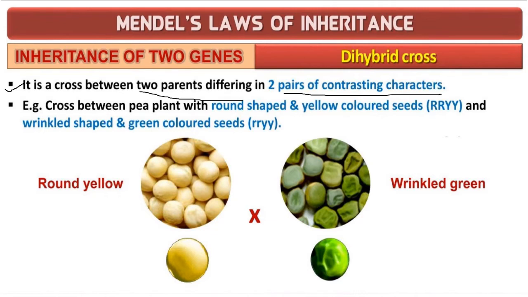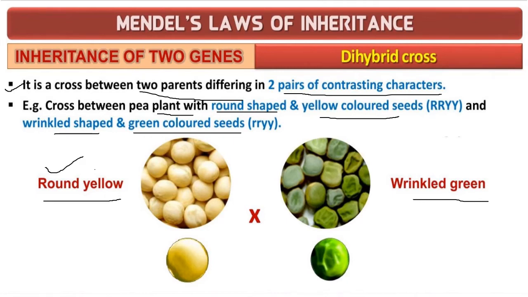For example, here Mendel had taken a cross between a pea plant with round shaped and yellow colored seeds and wrinkle shaped and green colored seeds. So how do we write it? Round yellow into wrinkled green. This is one character, this is another character. Here also this is one character, this is another character. Means how many pairs has he taken? Two pairs of contrasting characters. We cross between two parents differing in two pairs of contrasting characters.